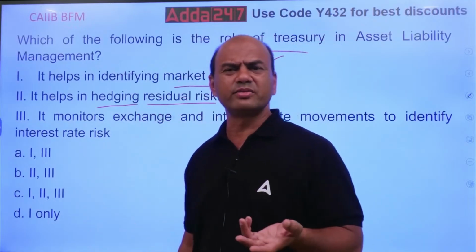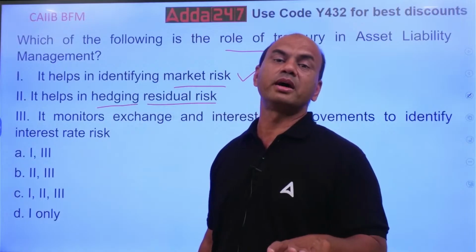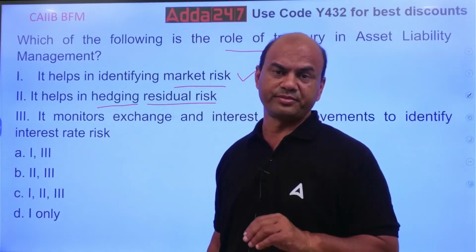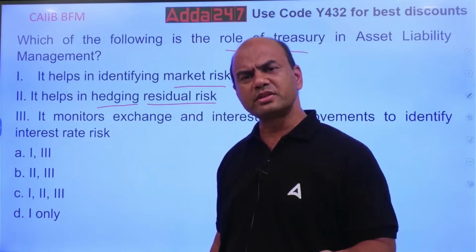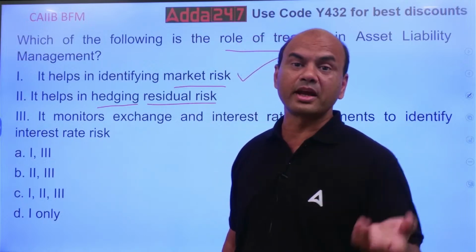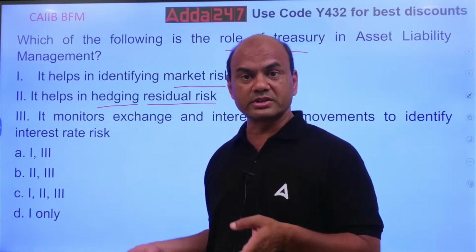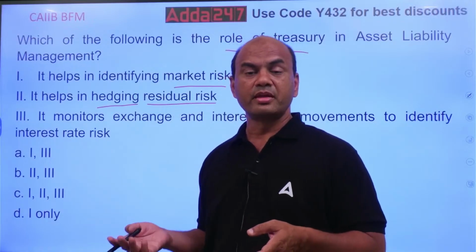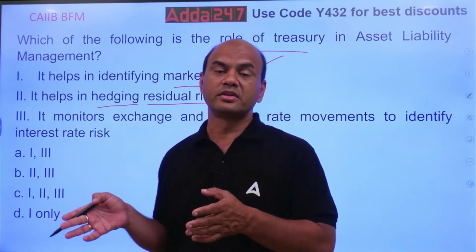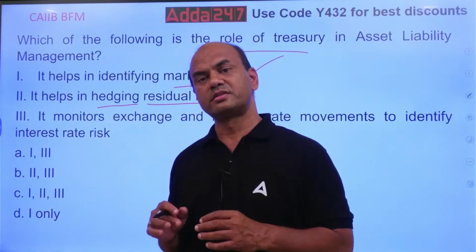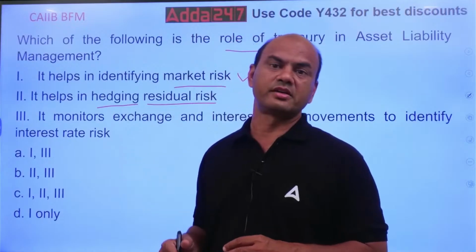What do you mean by this? Simple example. Why do you buy car insurance? Why do you buy bike insurance? Why do you buy life insurance? Tomorrow if something happens to the car, bike, or even yourself, the risk of no money or a loss will be reduced. That is the meaning of hedging.